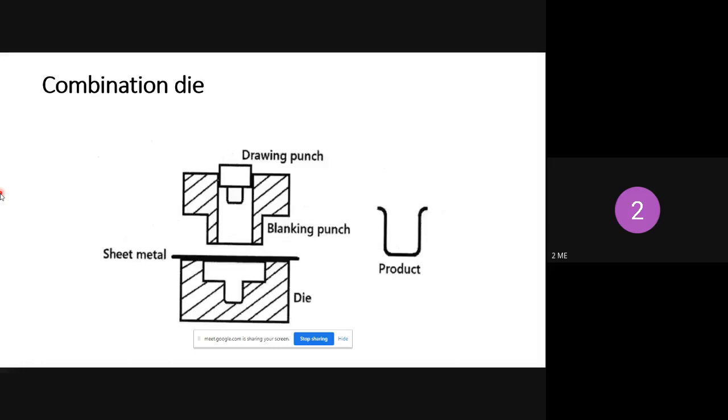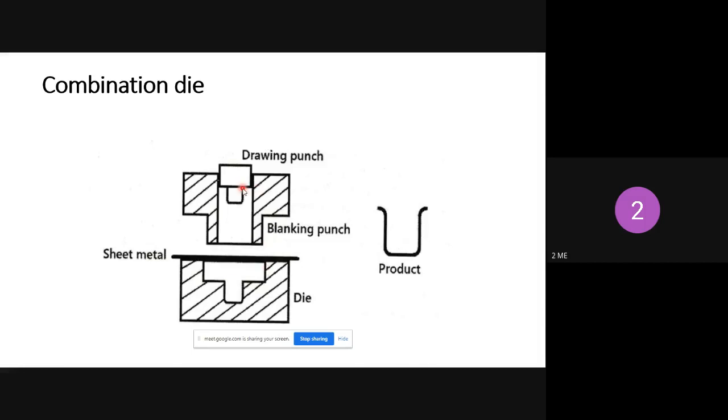Next, combination die. A combination die is mainly used to produce cup-shaped parts by a drawing operation. Here the lower part is the die with the required shape of design, and the sheet metal is placed above the die. This is the blanking punch, and this is the drawing punch.